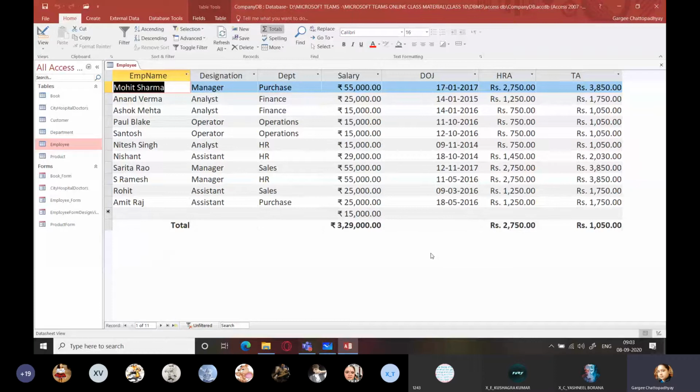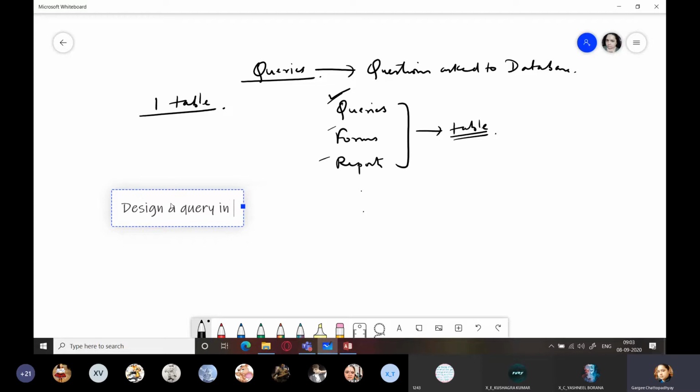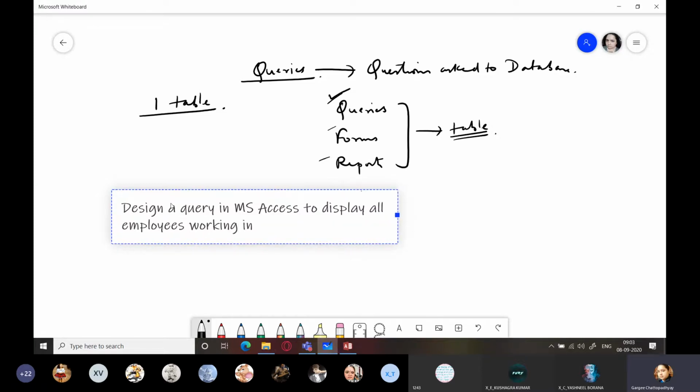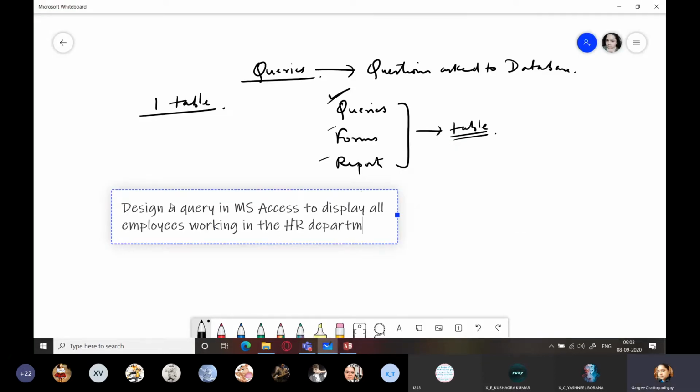So let's take the query as: design a query in MS Access to display all employees working in the HR department. This is a query which you have to do, that is design a query in MS Access to display the information of all employees working in the HR department.